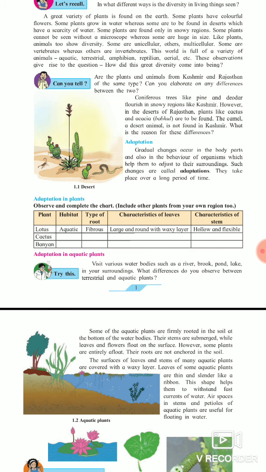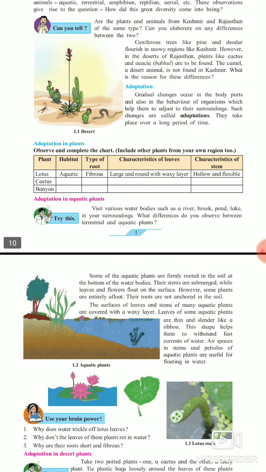As you observe in the lotus plant. Why is it so? Because some of the aquatic plants are firmly rooted in the soil at the bottom of the water bodies. As you see in pictures, and on the Discovery Channel also, under the sea, in the deep sea, a number of plants are there which are rooted at the bottom of the sea. But some plants float on the water, like lotus.